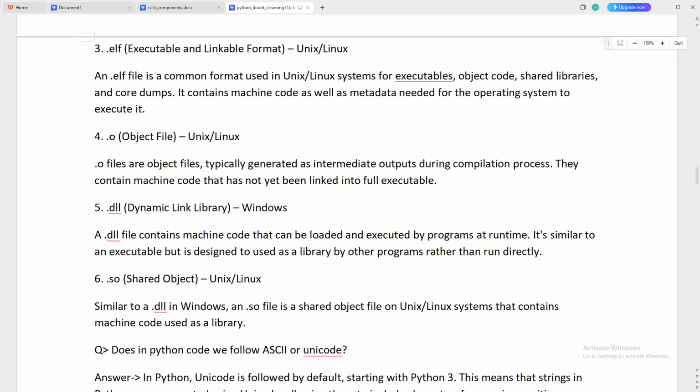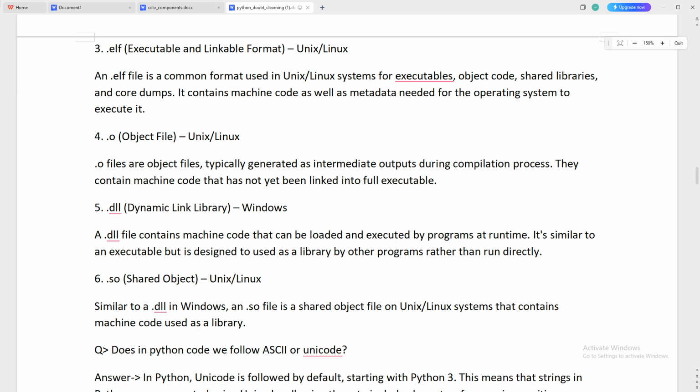Now fourth point is .o, object file for Unix or Linux. .o files are object files typically generated as intermediate output during the compilation process. So when there is a compilation process, .o object files are created. They contain machine code that has not yet been linked into a full executable.